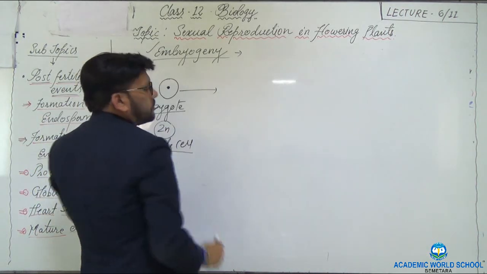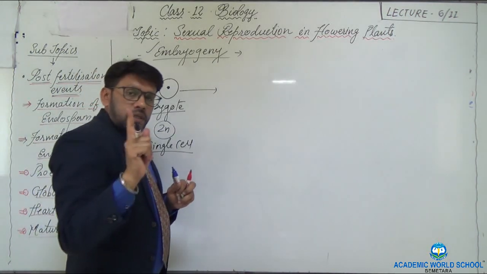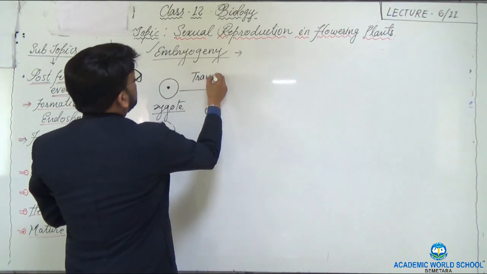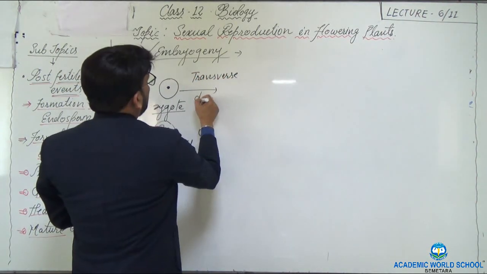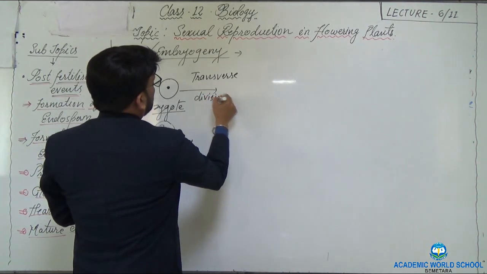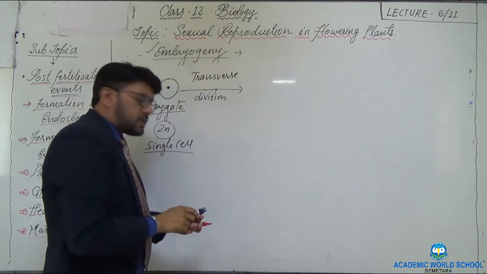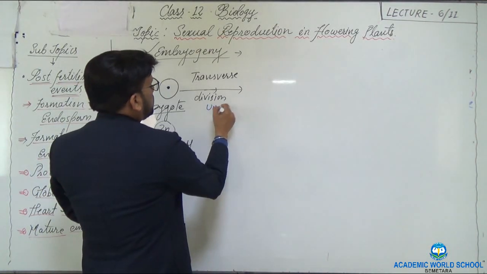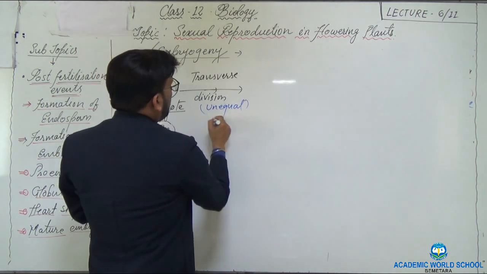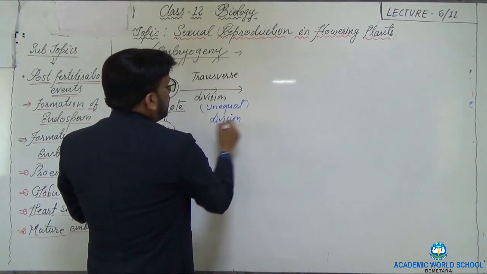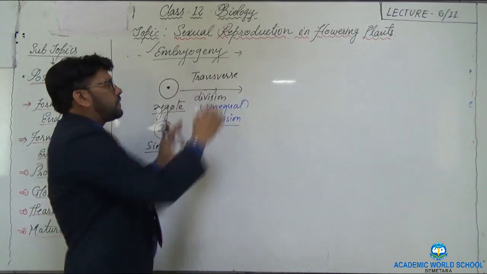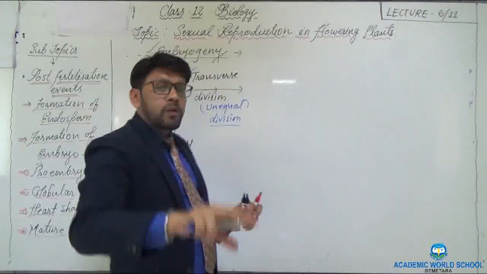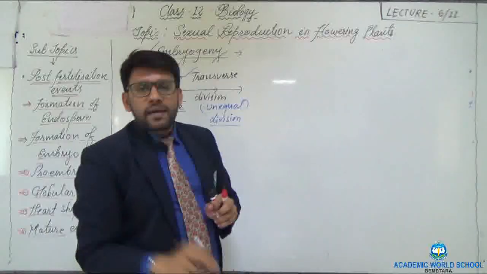Now what happens once it starts receiving a certain amount of food or nutrition from the endosperm, this zygote starts dividing. The first division which occurs is the transverse division. As a result of this transverse division, it is actually an unequal division, because there is the formation of unequal sized cells.